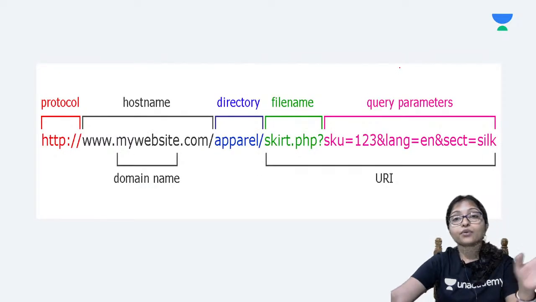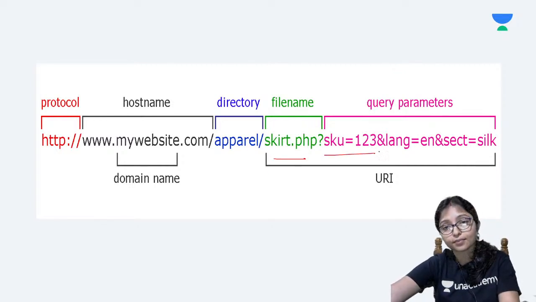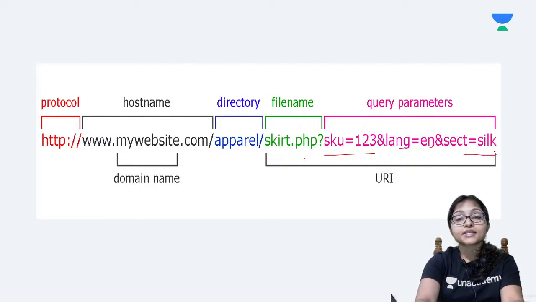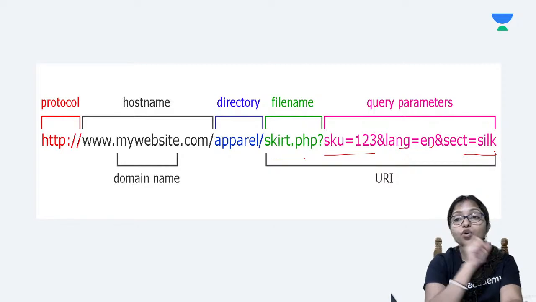Now here you can see there are other types of query also. You can see skirt.php, some numbers, then language, then silk. What is this? It means you are sending parameters, just like arguments.